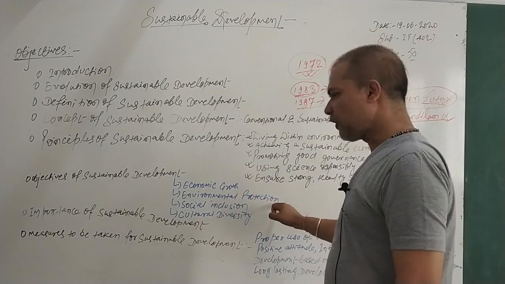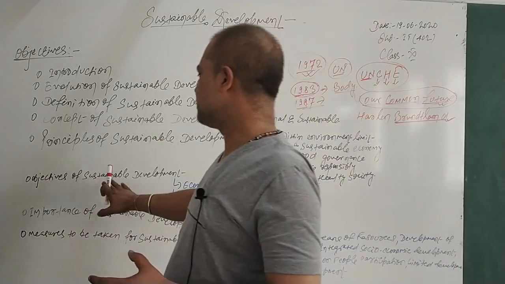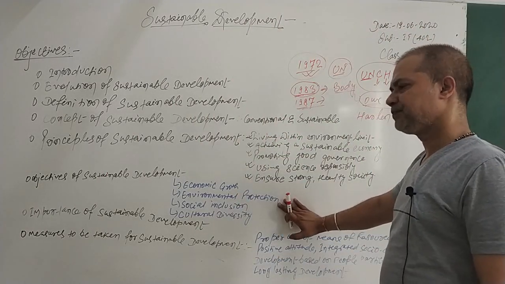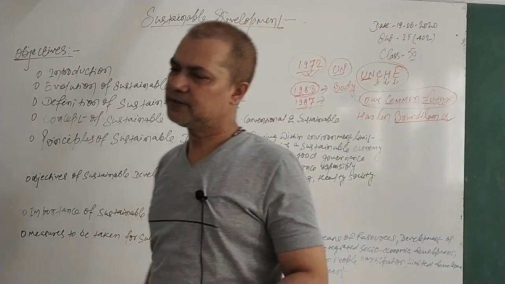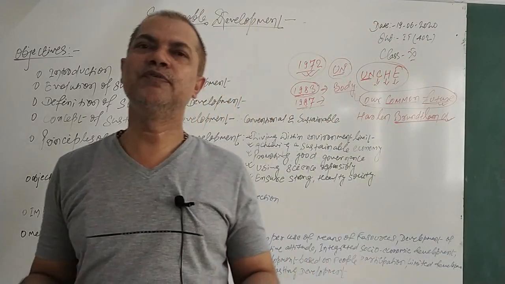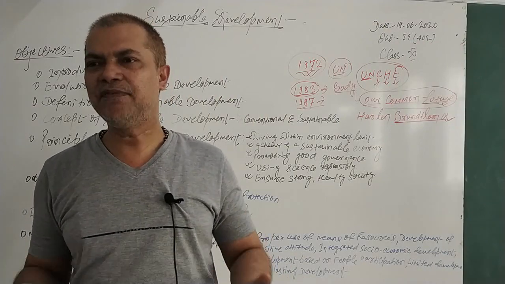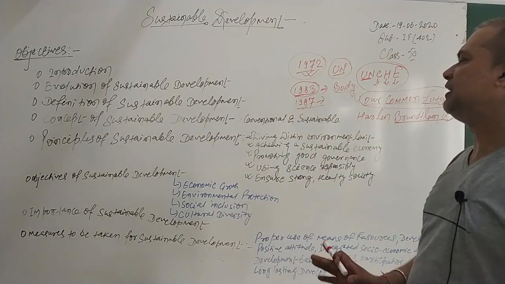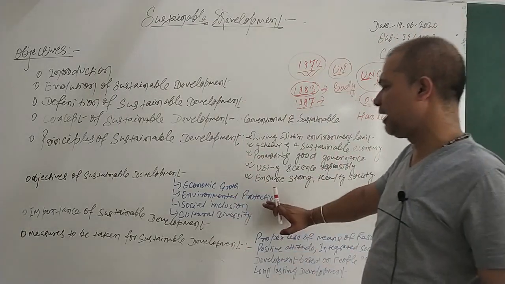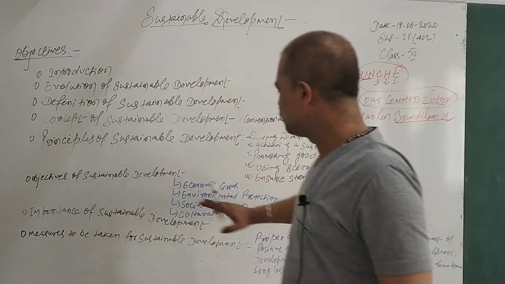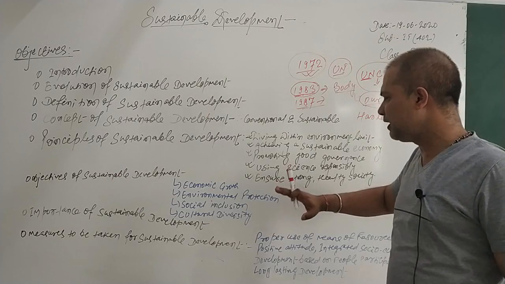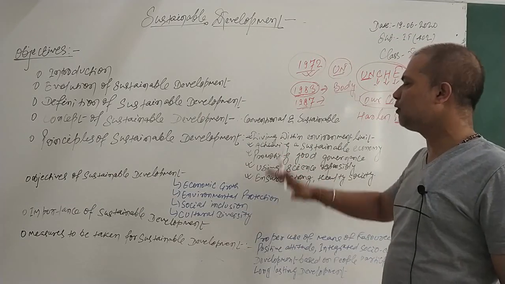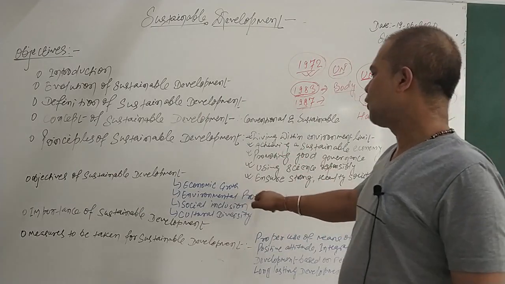Then environmental protection, that is a crucial objective of sustainable development. Our development objective is to protect our environment. Reason: if we do not protect it, the days are not far when we will not be able to survive in this environment, because one way or another human beings try to damage, destruct, and disturb our environment. So the sustainable development objective is environmental protection. That's very crucial, because ultimately this environment will help us to sustain, to live, and to survive. So our duty is to protect it.